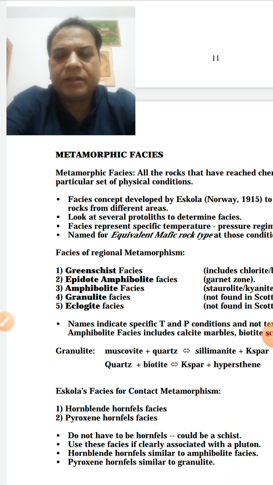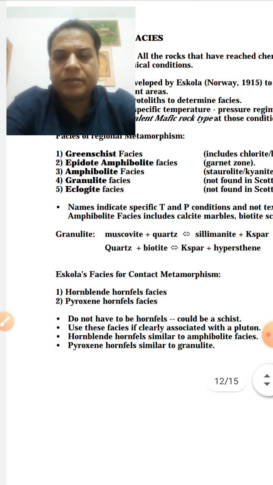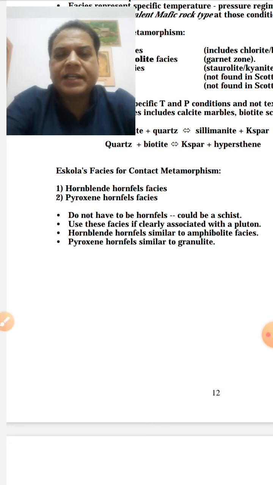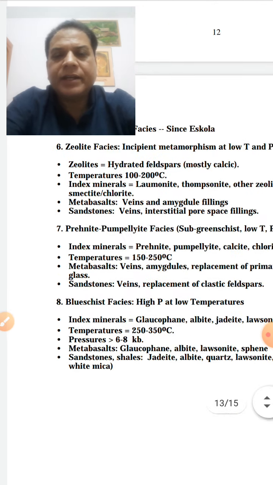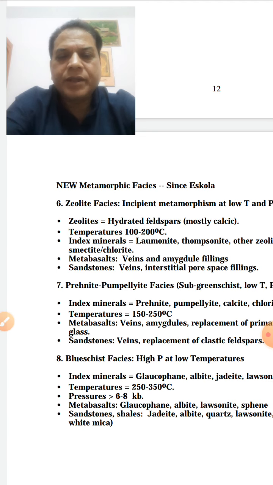So depending upon that, after metamorphism, the concept of phases, the different phases of regional metamorphism: greenschist phases, epidote-amphibolite phases, granulite phases, eclogite phases. So these are phases for regional metamorphism. And hornfels phases are phases of contact metamorphism, which we can classify as hornblende hornfels phases, pyroxene hornfels phases, and zeolite phases, temperature 100 to 200 degrees, index minerals like laumontite and so on, right?